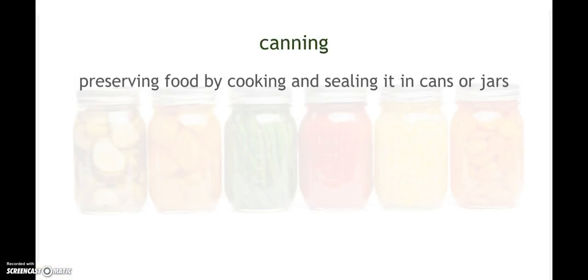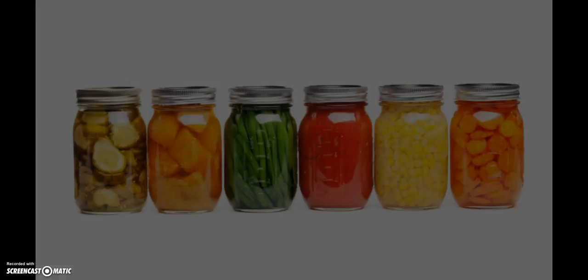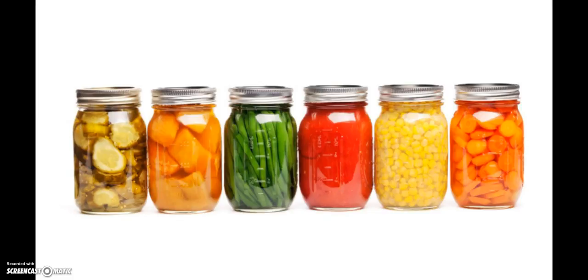Canning is pretty much exactly what it sounds like. It's putting stuff in cans, putting food, mostly fruits and vegetables, in cans or jars. Here's some fruit in jars. I think people did it with meats also, which kind of sounds gross to me, but that's okay. This is also mentioned in the winter room when it talks about the mother using some canned raspberries to make some sort of drink when they go to have their picnic by the lake. And this is something that a lot of pioneers did, and we still do. We just seal them and sell them in grocery stores now.